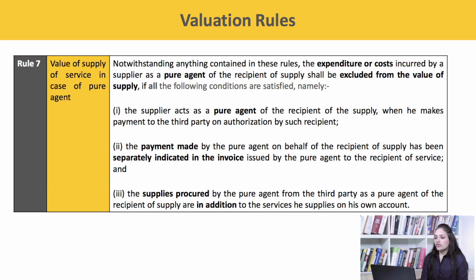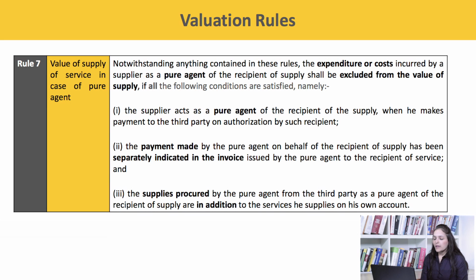Next is Rule 7, value of supply of service in case of pure agent. It says, notwithstanding anything contained in these rules, the expenditure or cost incurred by a supplier as a pure agent of the recipient of the supply shall be excluded from the value of the supply if all the following conditions are satisfied. Namely, first, the supplier acts as a pure agent of the recipient of the supply when he makes payment to the third party on authorization by such recipient.